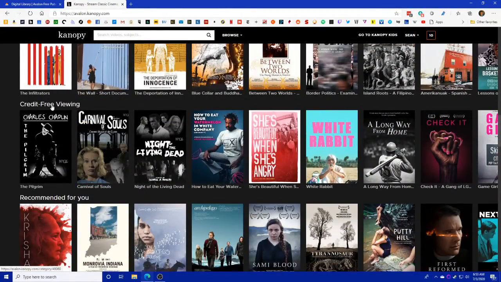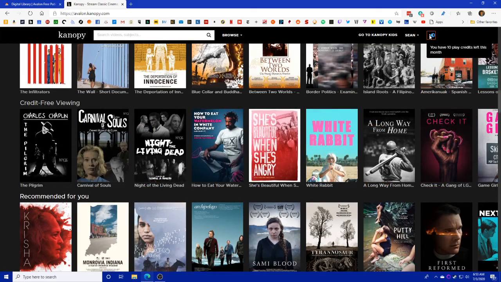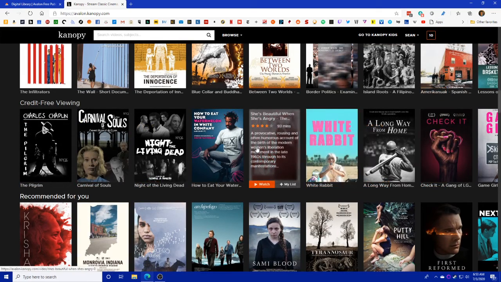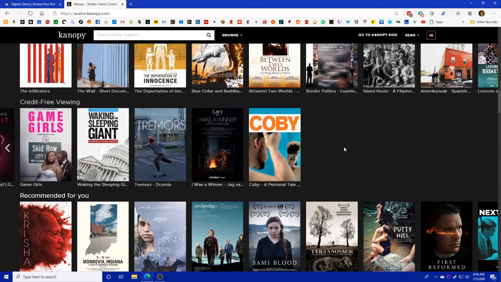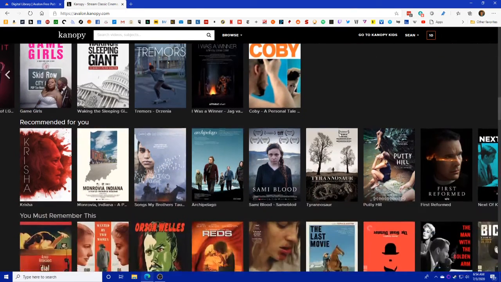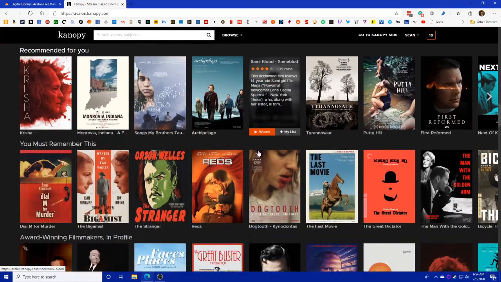You'll generally find one called credit-free viewing, and these are things that you can watch that don't count against your 10 for the month. So if you have used up all of your movies, this is going to be a good way to find something extra to watch, and you might stumble upon something you might not otherwise have watched. It will begin to recommend things for you as you use it. That'll improve the more movies that you watch.